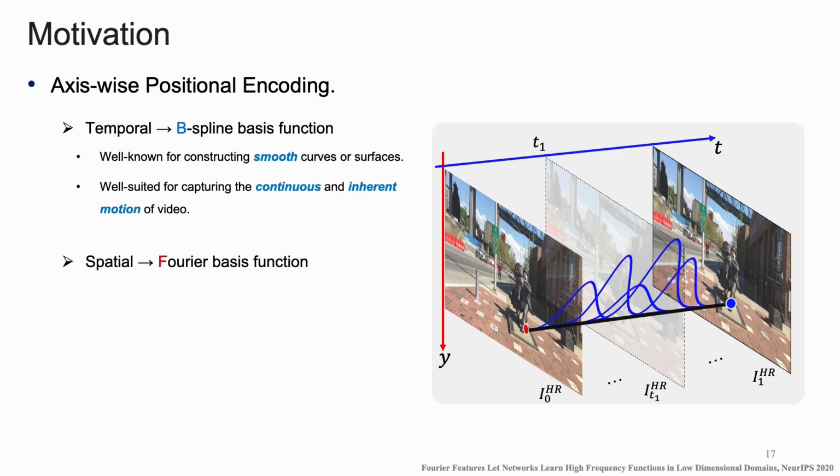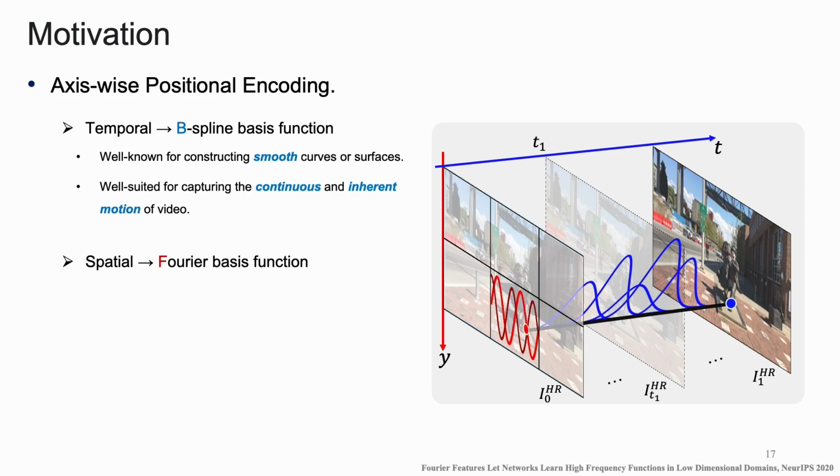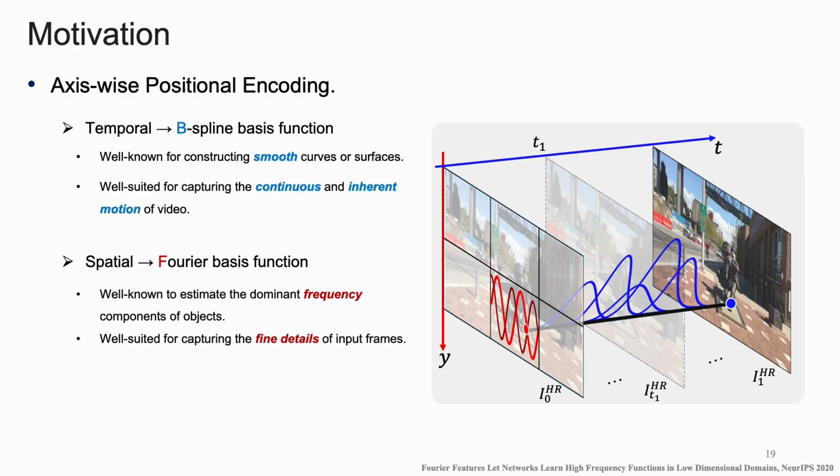And for spatial axis, we use Fourier basis function. Fourier basis functions are well known for estimating dominant frequency components, helping INR network overcome spectral bias and better represent the objects. Therefore, it is well suited for capturing the fine details of input video frames.